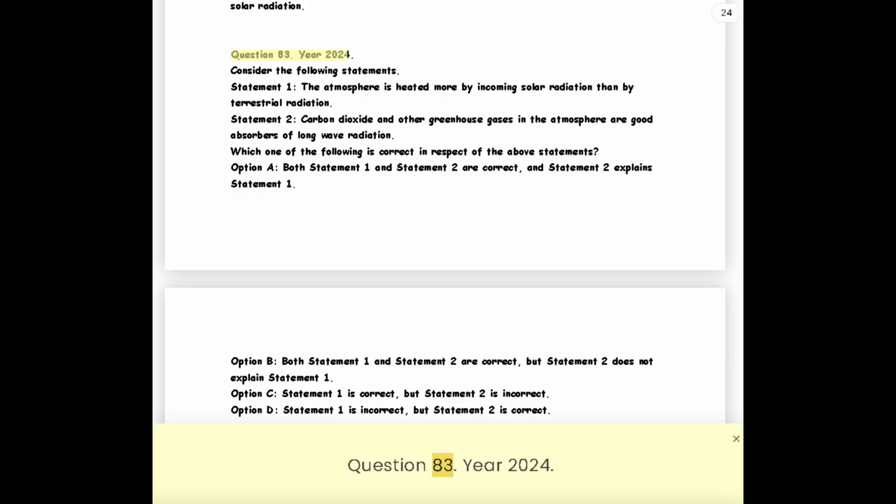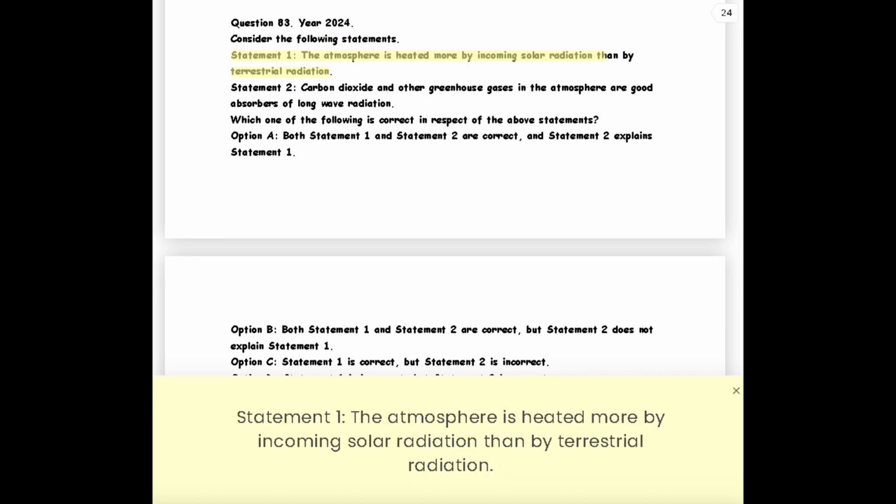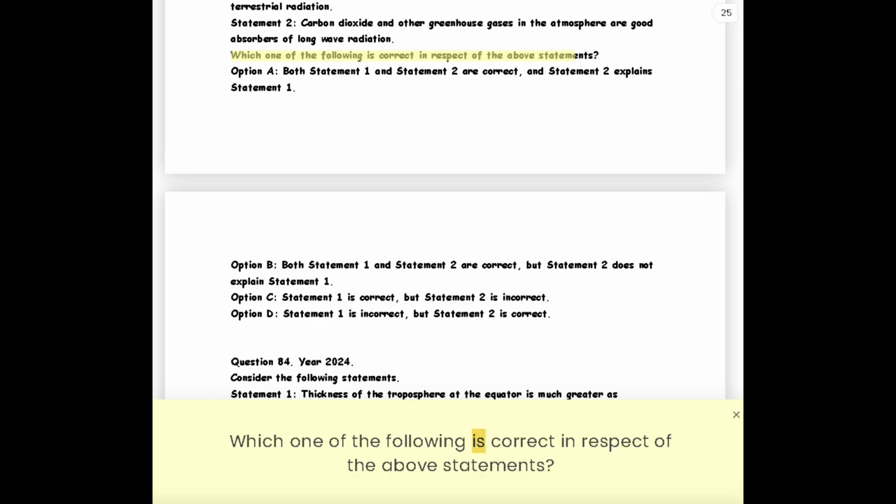Question 83. Year 2024. Consider the following statements. Statement 1. The atmosphere is heated more by incoming solar radiation than by terrestrial radiation. Statement 2. Carbon dioxide and other greenhouse gases in the atmosphere are good absorbers of long-wave radiation. Which one of the following is correct in respect of the above statements?